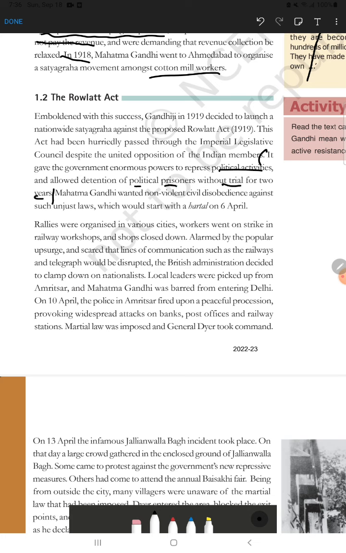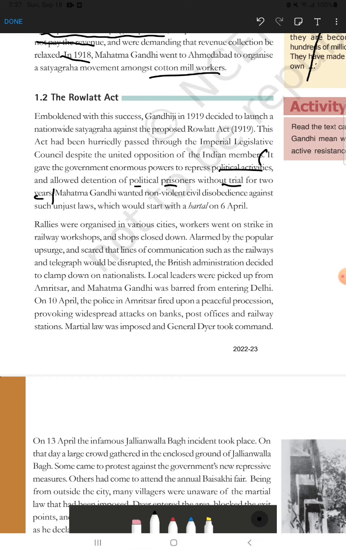That means this Rowlatt Act gave extreme power. Enormous power means huge, more power. Power to whom? The British government, to decrease the political activities. When Gandhi came, so many satyagrahas started, and people raised their voice against the British government. They wanted to suppress and decrease the momentum of this movement and these ideas at that time,